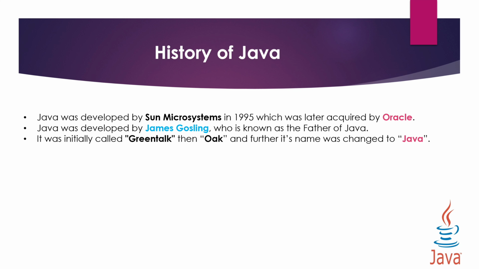So Java is finally now maintained by Oracle, and Oracle is releasing its updated new JDK or new features every year. It is open source and free to use. So if you want to write any Java program, what you need to do is go to the Oracle site and download the JDK, install it, and set its JDK path in your system, and then you can write any Java program using any text editor or IDE.